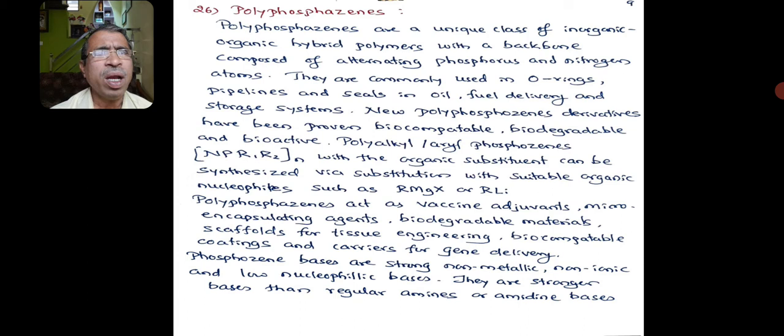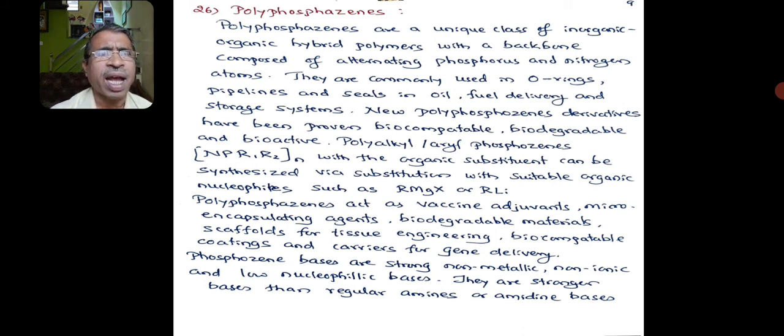Polyalkyl or aryl phosphazenes with the organic substituent can be synthesized via substitution with suitable organic nucleophiles such as RMgX or RLi. RMgX is nothing but a Grignard reagent.